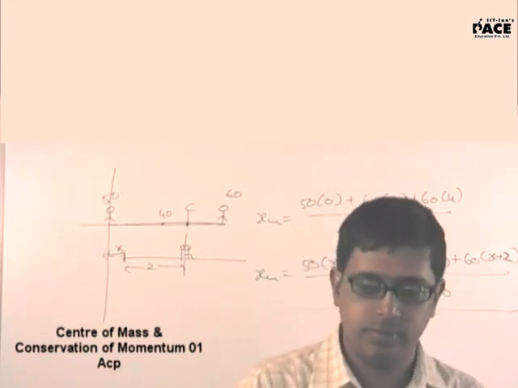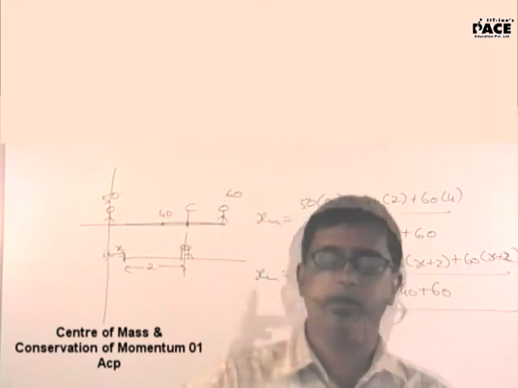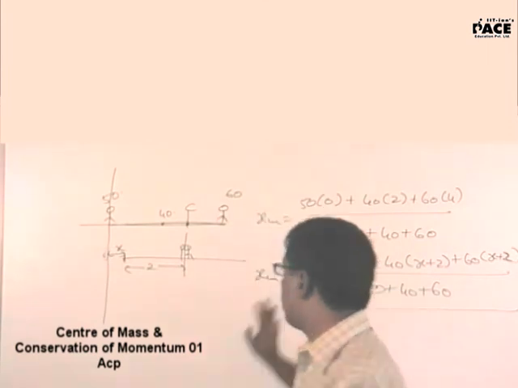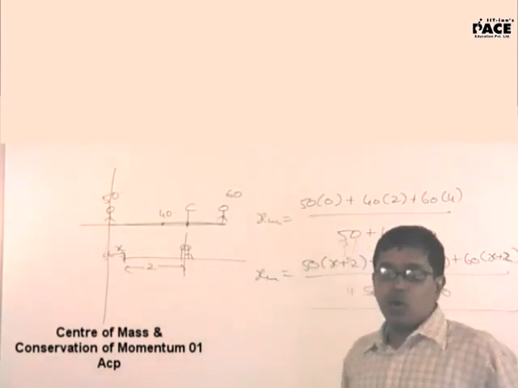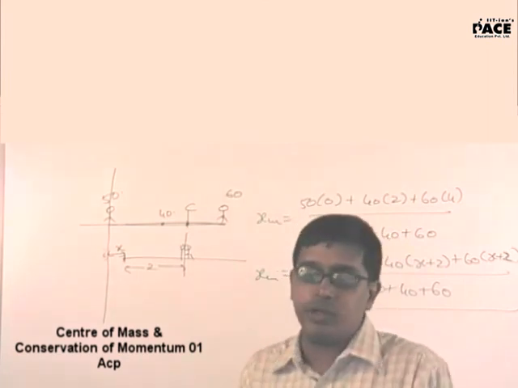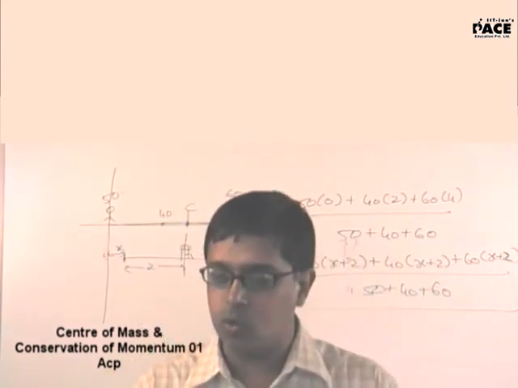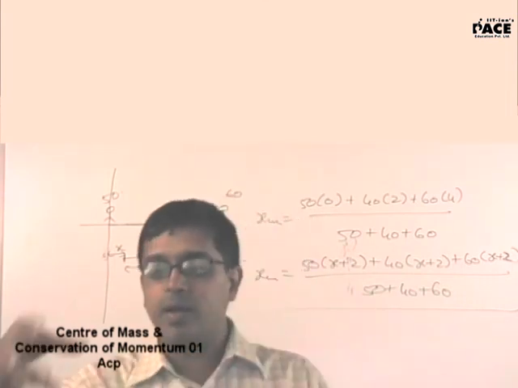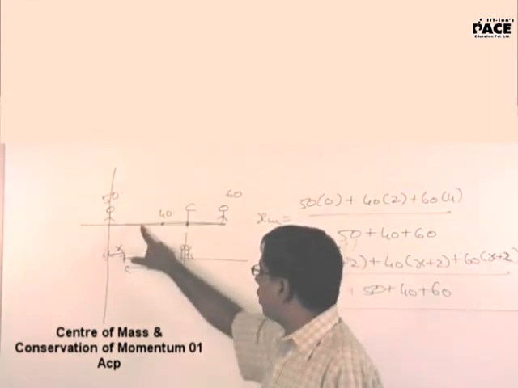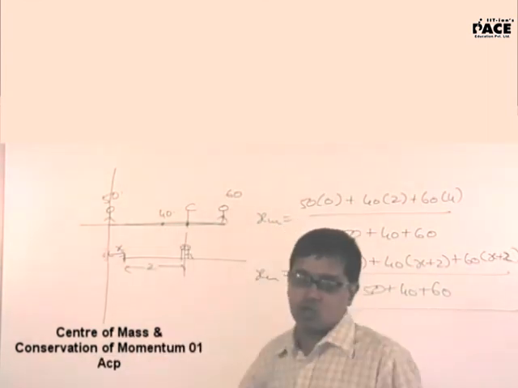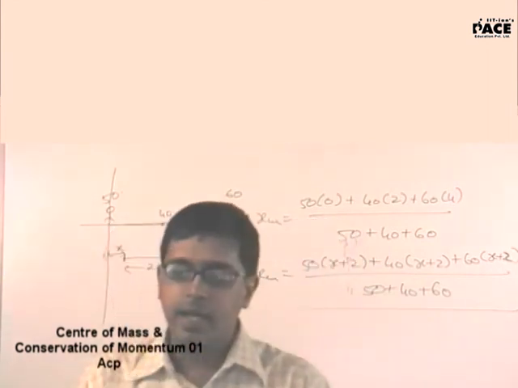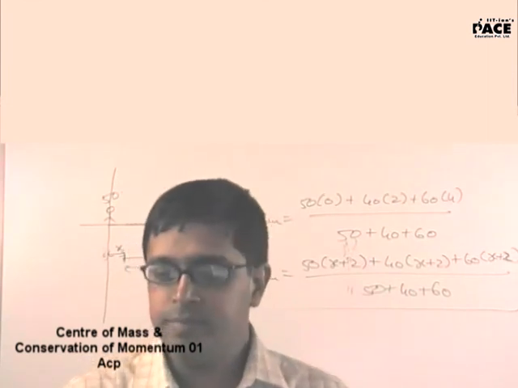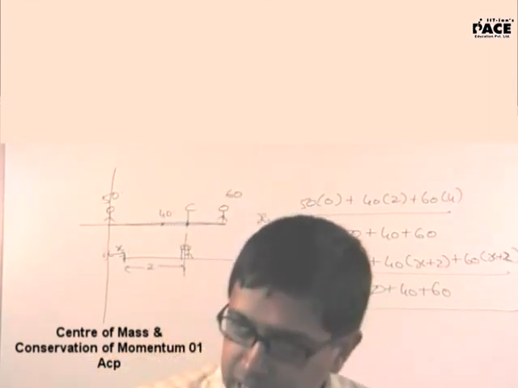Yes, sir. Excuse me, sir. So if we take the center of the boat as origin, you will not be able to solve that because you have three particles. Only when you have two particles is it convenient to use m1 delta x1 equals m2 delta x2. When there are three particles, how do you incorporate m3 delta x3? For two of them, you will have to find a common center of mass, consider that mass and this mass, and solve it. That will be very messy. Hence, independently calculate the initial center of mass and the final center of mass, and equate both of them. Is that clear? Yes, sir.